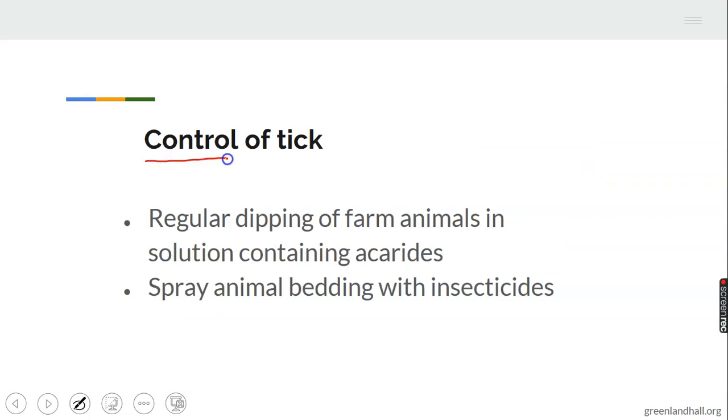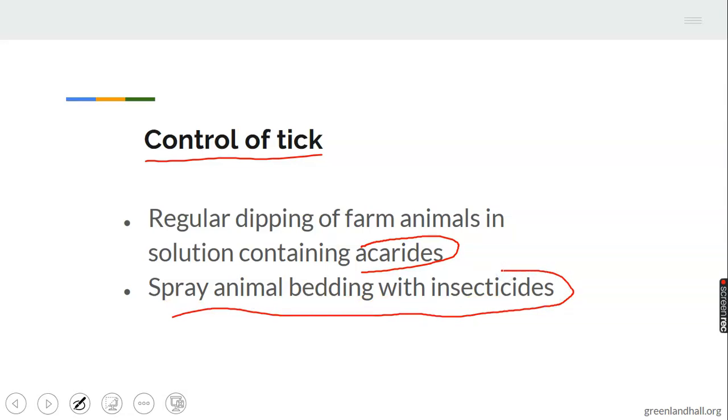Control of tick. If we do not want this parasite to attack the host, you dip the animals in solution containing acaricide. Animals should be regularly dipped into solution containing acaricide. Then you spray animal bedding with insecticide. Since it's an ectoparasite, animals' bedding can be sprayed with insecticide to destroy or kill the hatching of tick eggs.